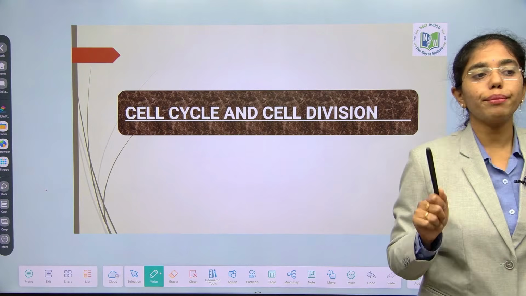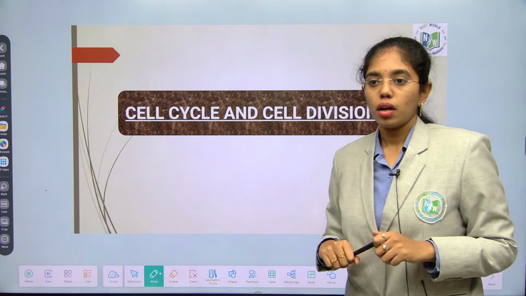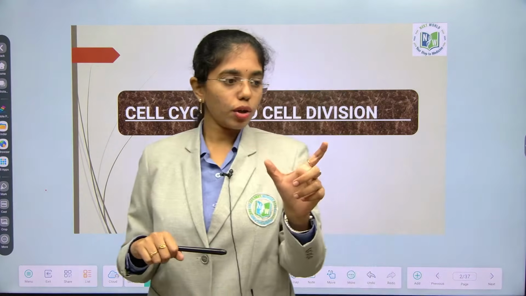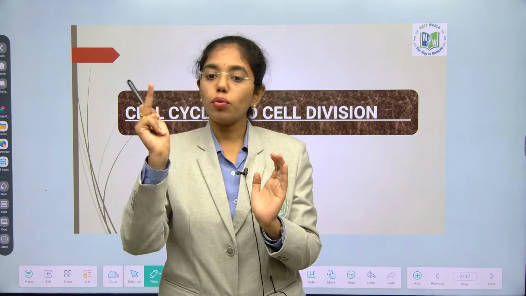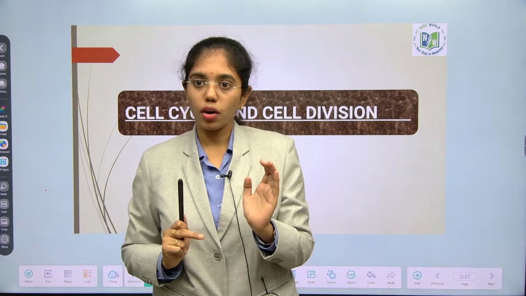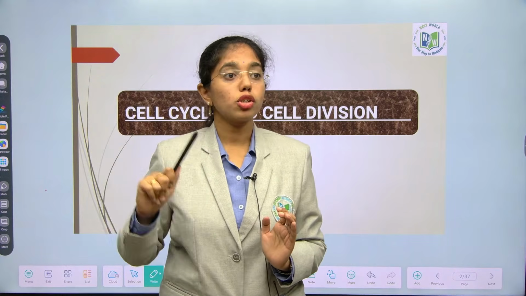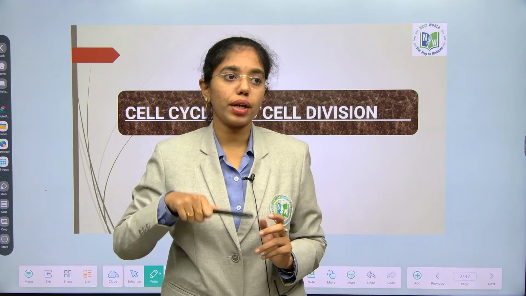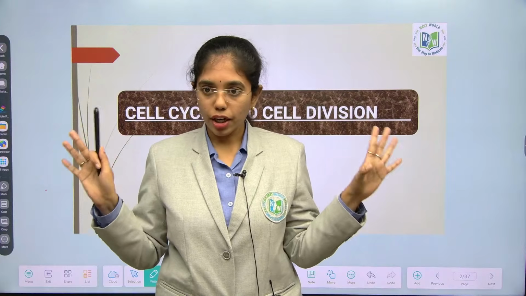Tell me how many microtubules are present in cilia and flagella? 20. At the center you have 2 central microtubules which are enclosed in a central sheath, to which 9 radial spokes are attached. Each radial spoke will have 2 microtubules. So in total it is 18 plus 2, 20 microtubules. Clear? We have reframed and recalled everything.